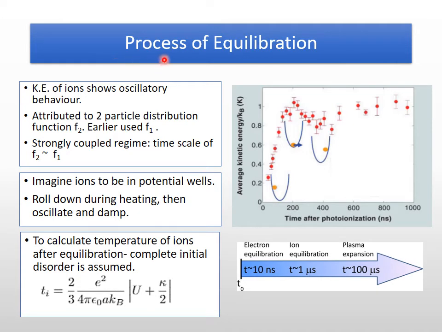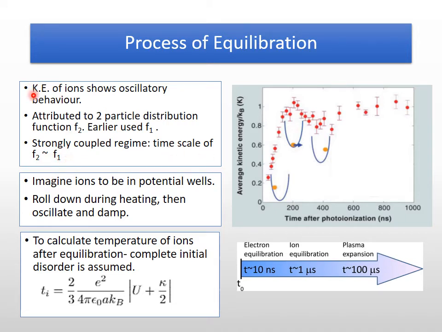Disorder-induced heating was just the beginning. Let's see what happens to the ions and electrons as they try to reach equilibrium. In case of ions, the kinetic energy shows oscillatory behavior, and this can be attributed to the two-particle distribution function F2. In the earlier case of conventional plasma, we used F1, which was the single particle distribution function.